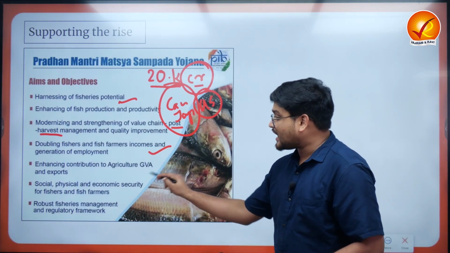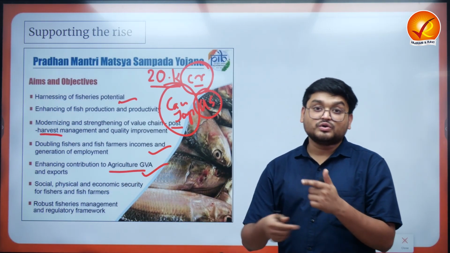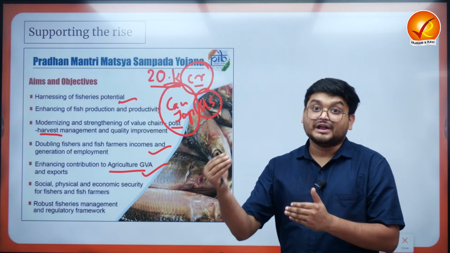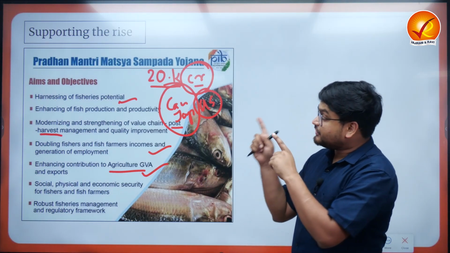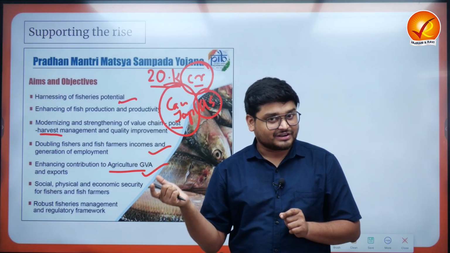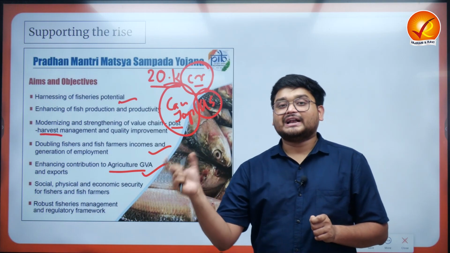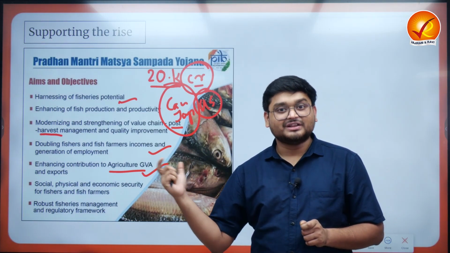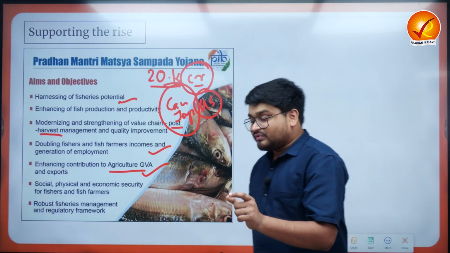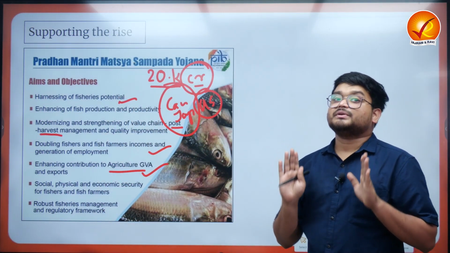It is also to enhance the contribution of agriculture to our overall Indian GDP, where we know that the fishery sector comes under agriculture and allied activities. While they do not come purely under agriculture, they come under the allied activities such as livestock, fisheries, and so on. And this is what was relevant for this particular Pradhan Mantri Matsya Sampada Yojana.